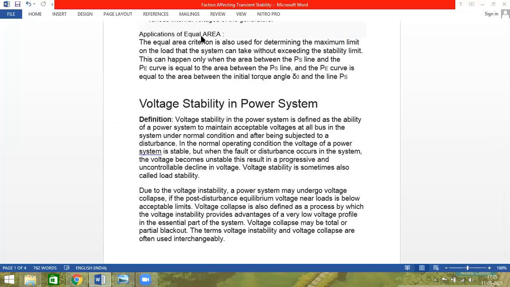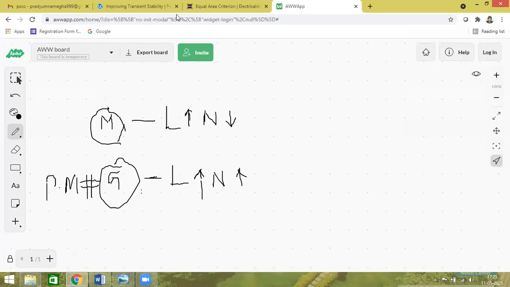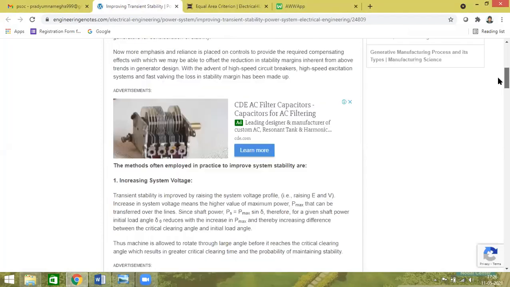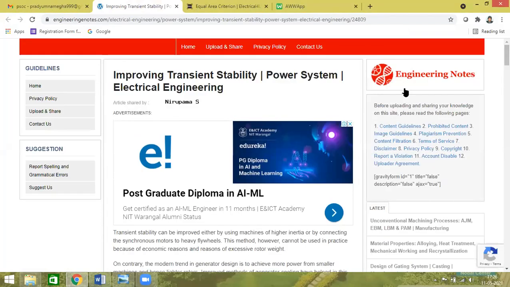Sir, what are the applications of equal area criteria? It is used for determining the maximum limit on the load on the power system. That means maximum accelerating point, deaccelerating point. After this equal area criteria, we got the topic: what are the factors affecting the transient state stability, and methods to improve the transient state stability. I shared the link to your group, BTech third year Gmail. You see the link. This is the easiest notes. What are the methods to improve the transient stability?